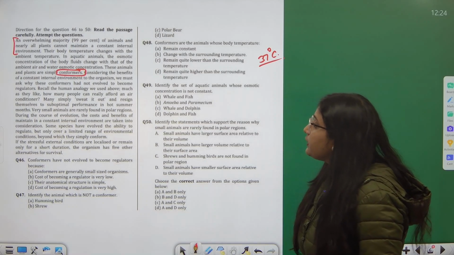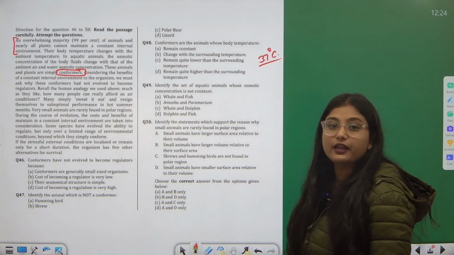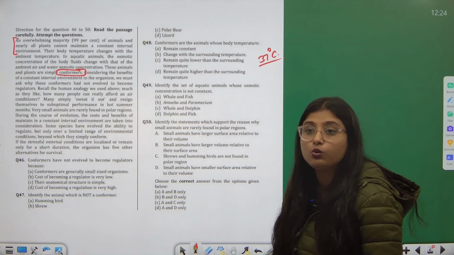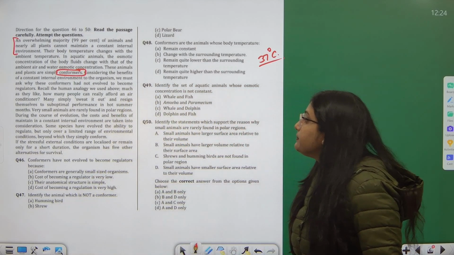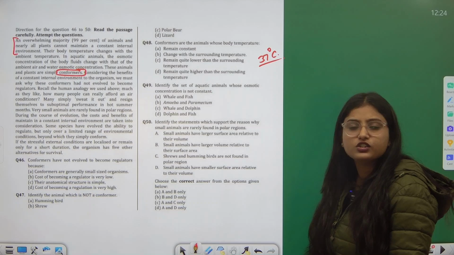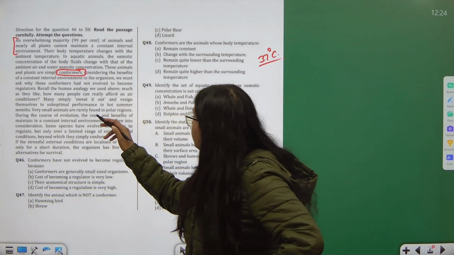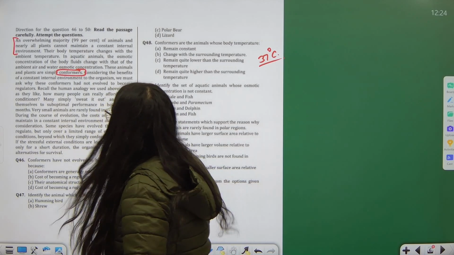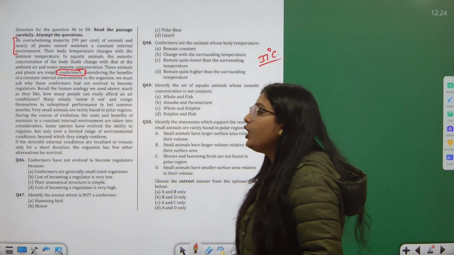Recall the human analogy we used above. Much as they like, how many people can really afford an air conditioner? Very few. India is full of people who are poverty stricken. Many simply sweat it out or resign themselves to suboptimal performance. Mostly the population is sweating it out in hot summer months. Then very small animals are rarely found in polar regions.